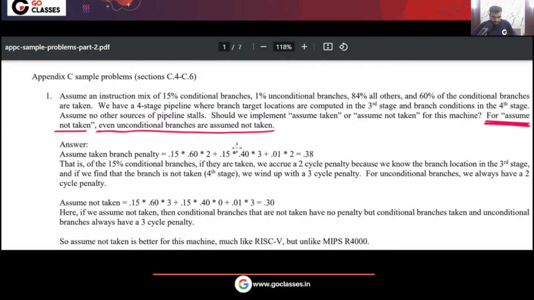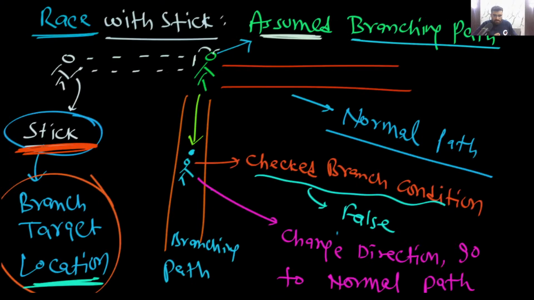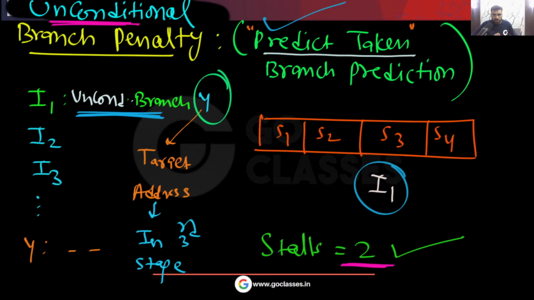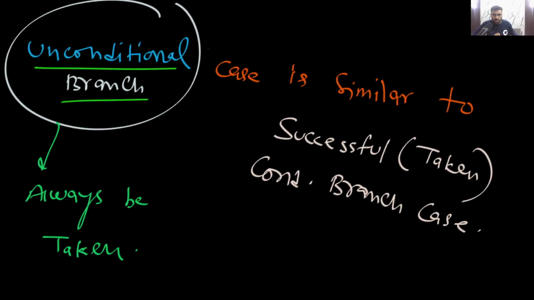This is a standard question from a top university. So this is a beautiful question. You can learn a lot of things in this question, and this type of question has come in the GATE exam many times. So you can see this line is given to you that for predict not taken, even unconditional branches are assumed to be not taken. So how many stalls will you get? You are going to get 3 stalls.